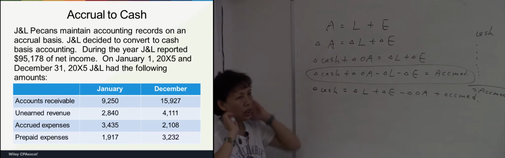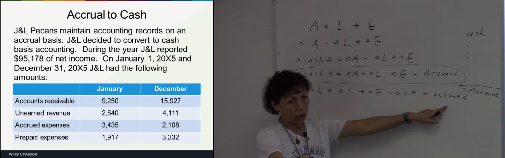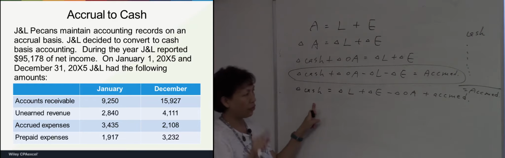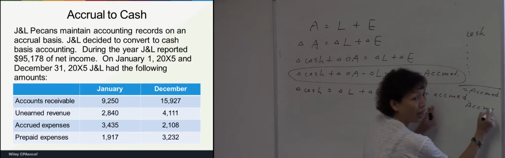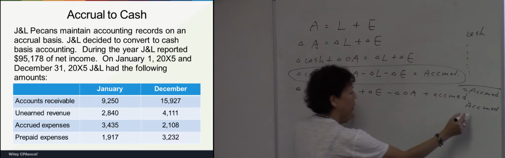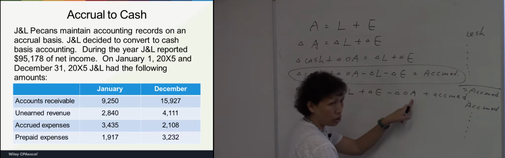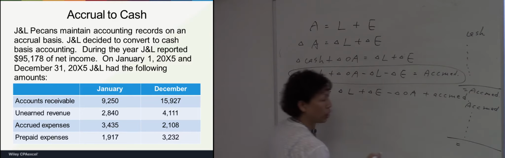If the question gives you an accrued amount and asks you to convert it to cash amount, then the first item in your calculation should be the accrued amount. Then we add change in liability, change in equity, and change in asset, then we would get the cash amount.